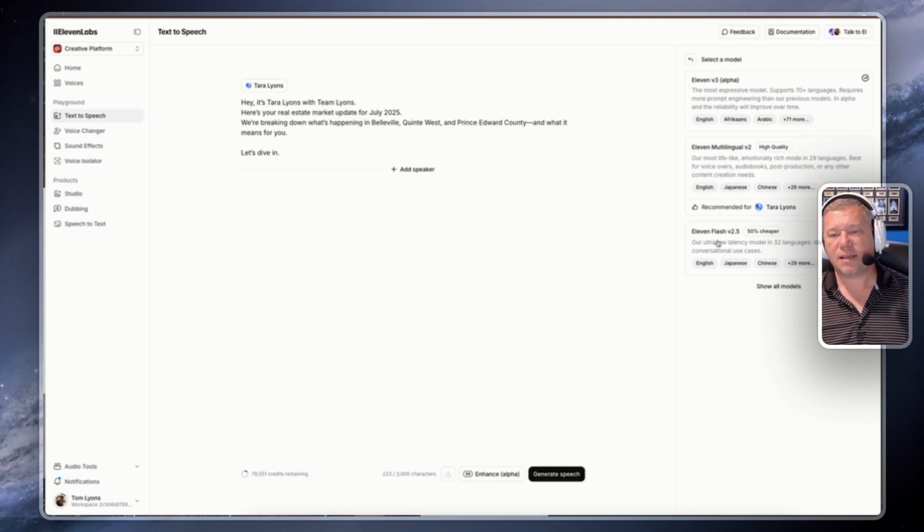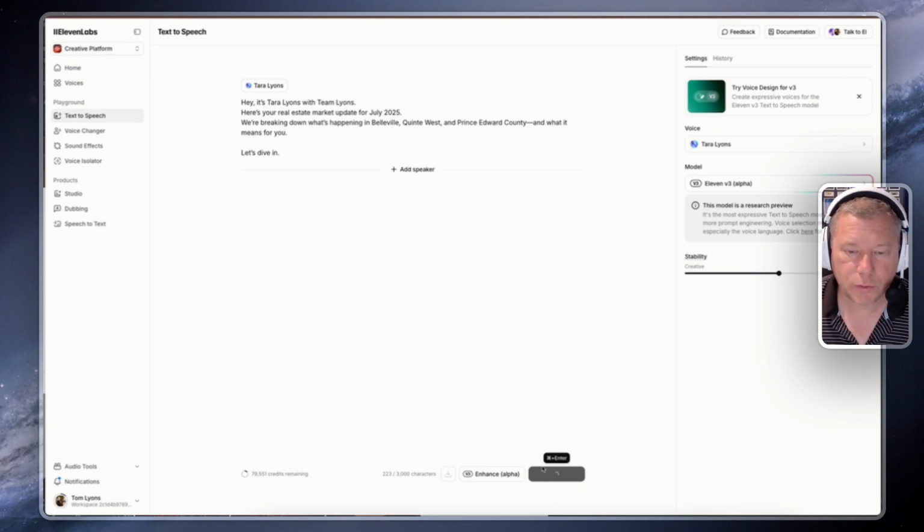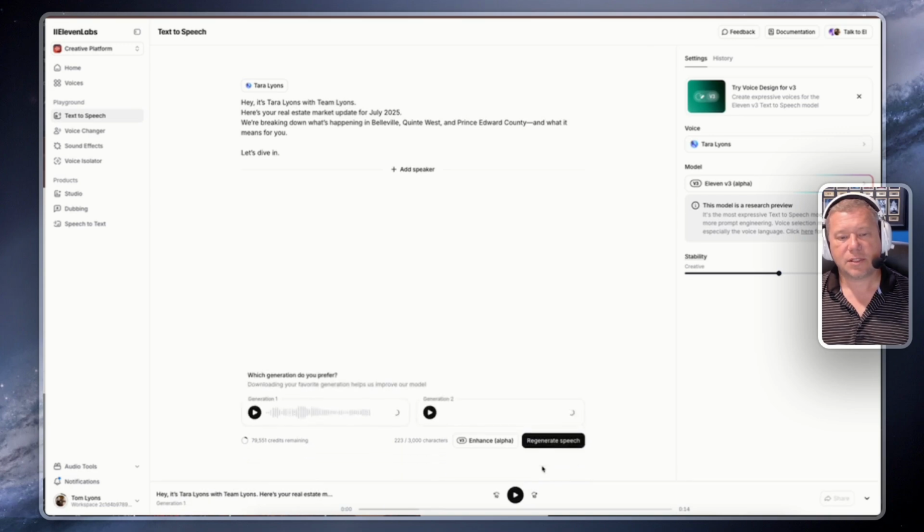And then you have 11 Labs Flash, which is 50% cheaper, but it's a little plain. Generate speech. It only takes a second to create it, which I think is absolutely amazing. To answer anybody's question here, yes, I have paid plans for each of these, but the amount of time they save us is tremendous. So it's well worth it for us.